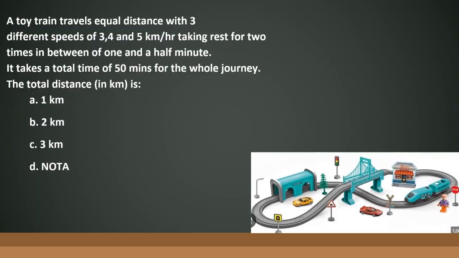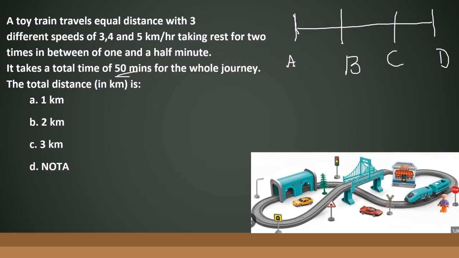So we are moving towards the next question, and here the question goes. A toy train travels equal distances with 3 different speeds of 3, 4 and 5 kilometers per hour, taking rest 2 times in between of 1.5 minutes. It takes a total time of 50 minutes for the whole journey. So here is your clue. It takes 50 minutes for the whole journey, so naturally I'll go with the time reference. Let me take this as the point where the train starts and this as the end of the journey. It travels 3 equal distances. So let's say this is point A, point B, point C and point D.